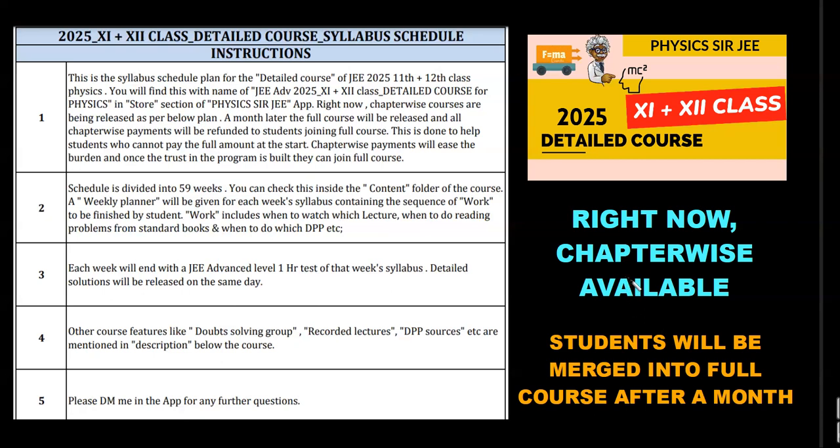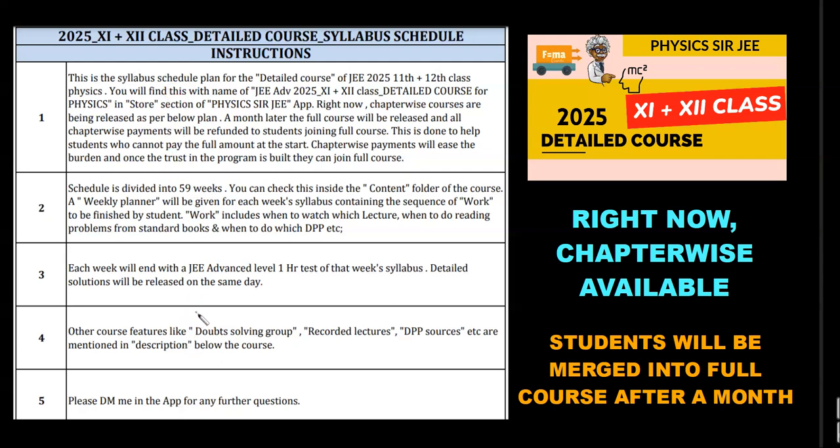Once I see the number of purchases cross at least 100, I need a batch of 100 before I can commit to that full course. Because obviously, the full detailed course would be priced at similar value as a 2024 detailed course, which I feel with less number of students, it's not economically viable for me to launch. Also, these new 2025 students need to develop trust in my teaching, right? That's the best way of going ahead with chapter-wise. Chapter-wise doesn't mean I'll release the chapter whenever I feel like. No, it will be done in a disciplined manner according to this syllabus plan, which I'm going to show now.